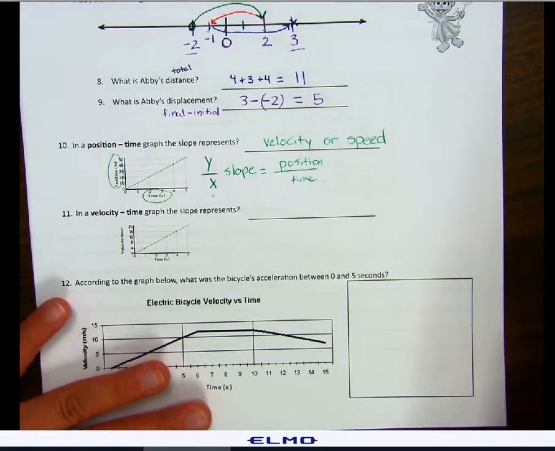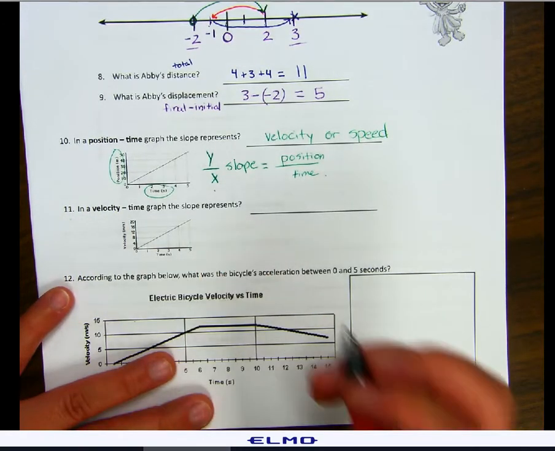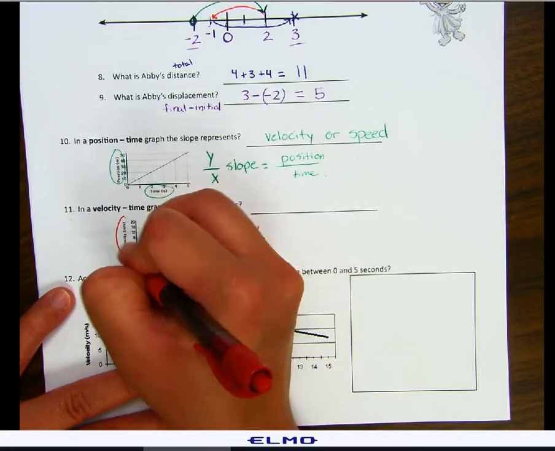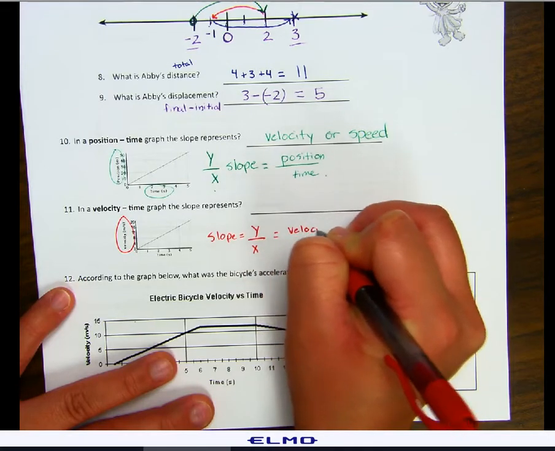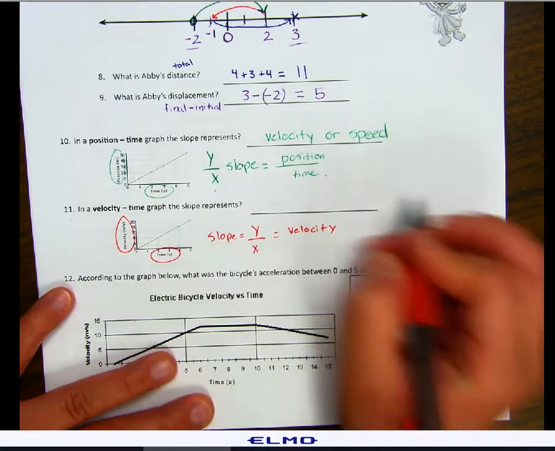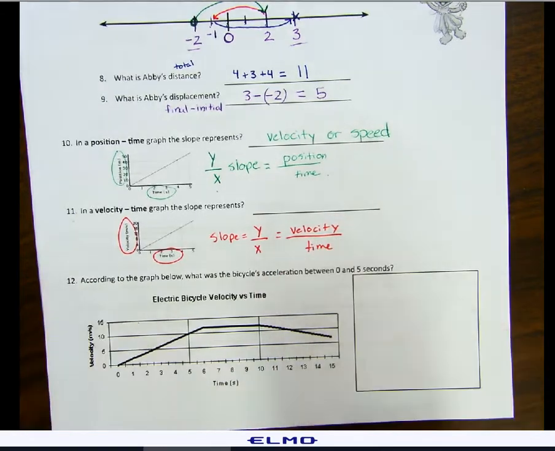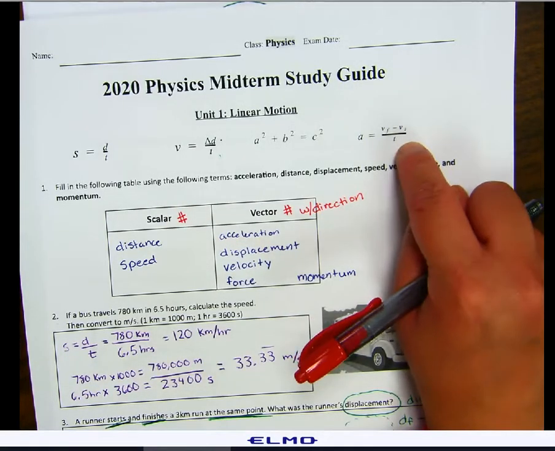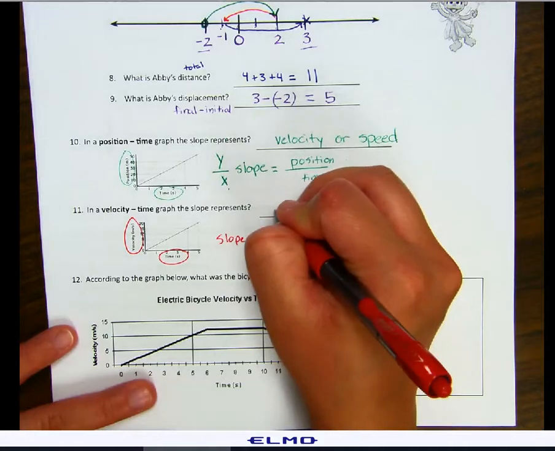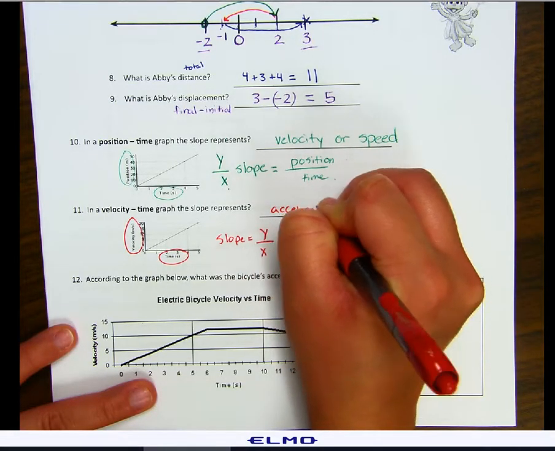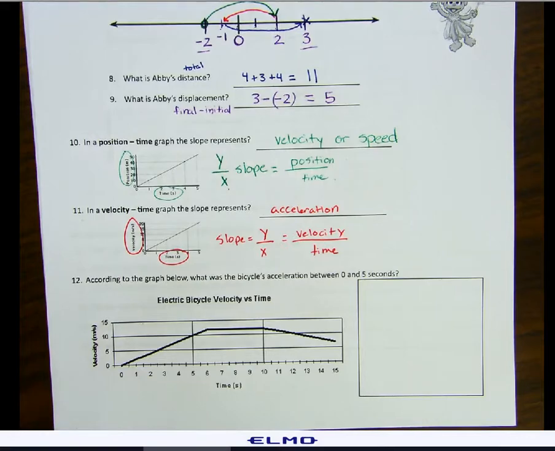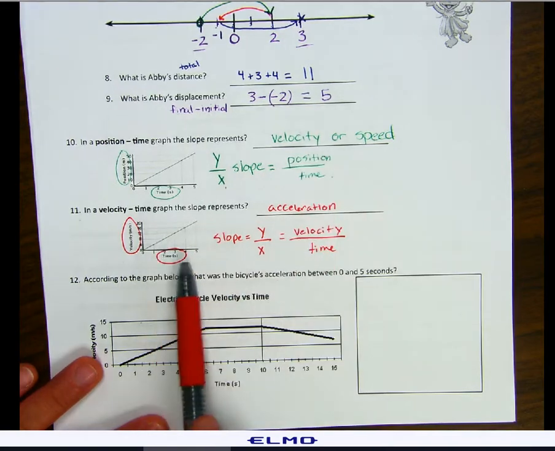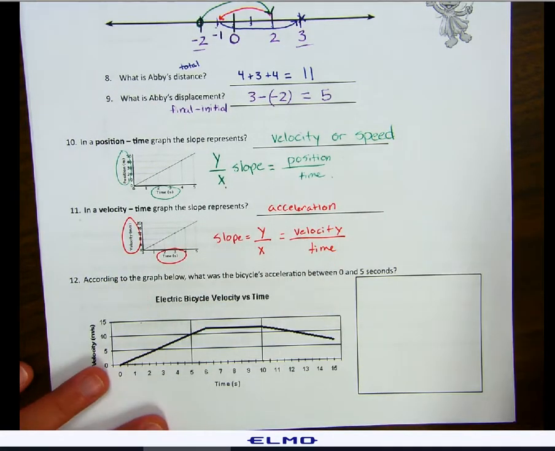The next question asks, in a velocity time graph, what does the slope represent? Again, slope is y over x. Your y is velocity. Your t is time. If you look at your formula chart, v over t is this one, velocity over time, so that's your acceleration. So the slope for a position time graph is velocity, or speed. The slope for a velocity time graph is going to be acceleration.